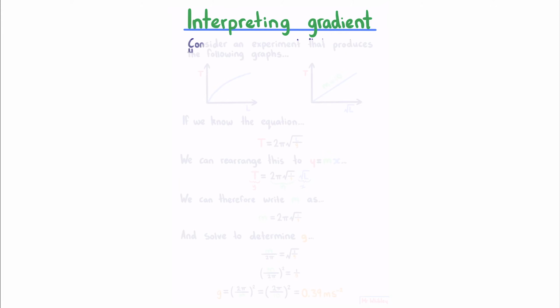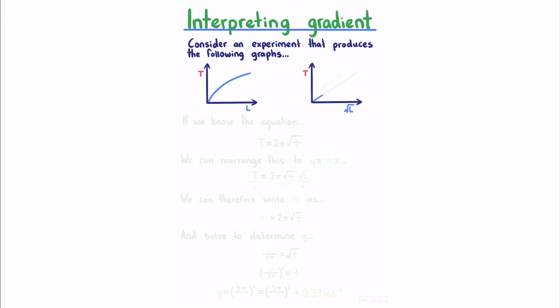Interpreting gradient. Consider an experiment that produces the following graphs. Here is our t against L, which we could identify as a square root relationship, meaning that we need to plot it against the square root of L, making it linear, and for example giving us a gradient of 10. If we know that the equation for this experiment is t equals 2 pi the square root of L over g, which is the equation for a simple pendulum, we can rearrange this in the form of y equals mx, which involves taking the L and putting it into its own square root.